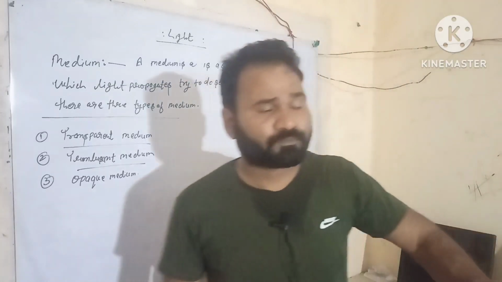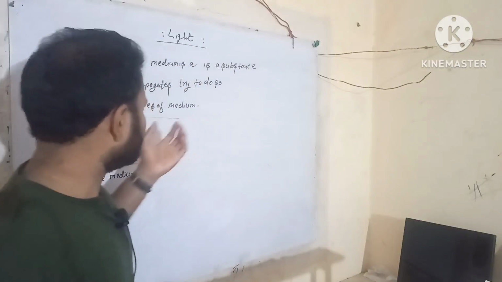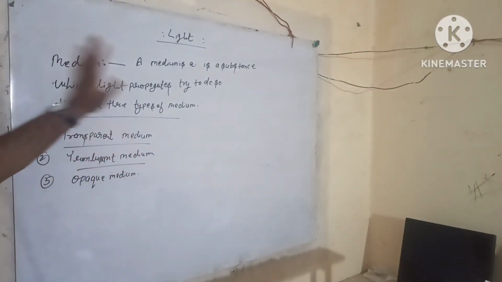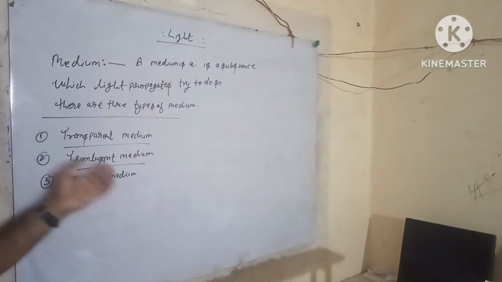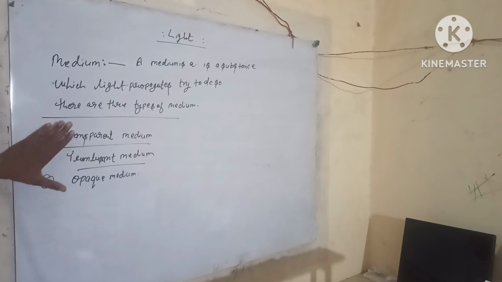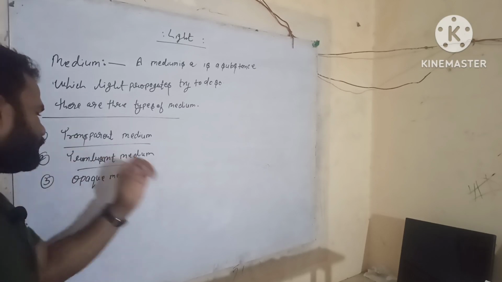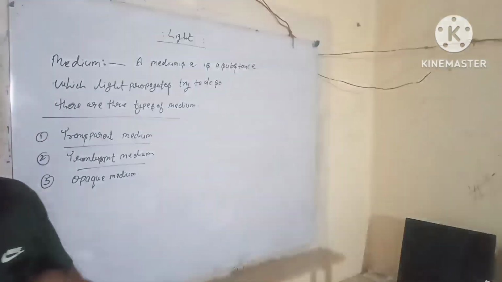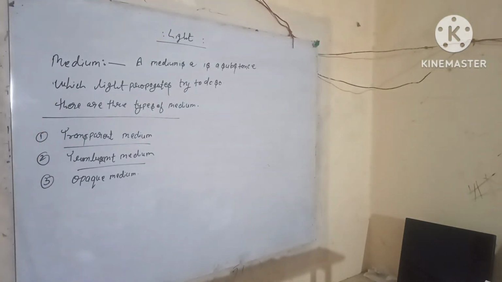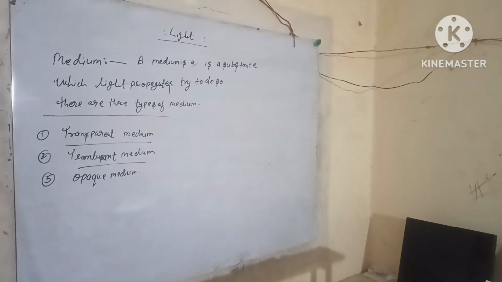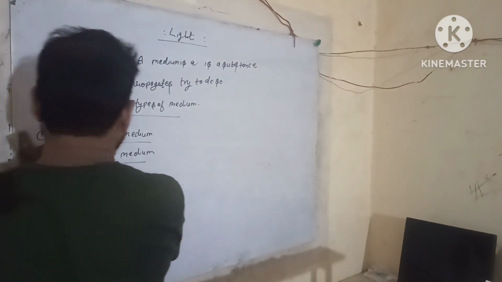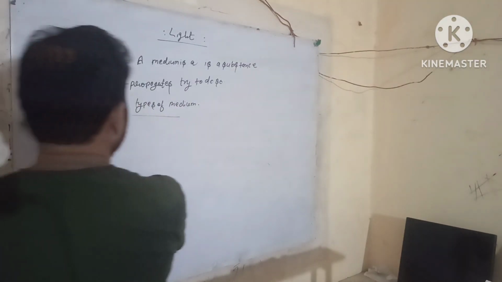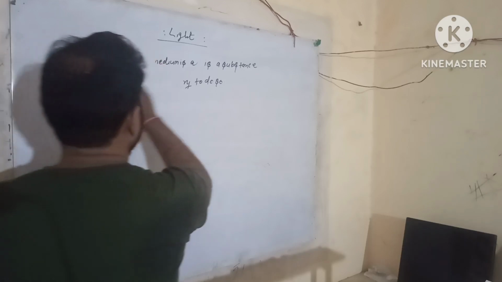Understood? Firstly you know the types of mediums and the definition of medium. Then we learn one by one about transparent medium, translucent medium, and opaque medium. Understood? Please note it down.